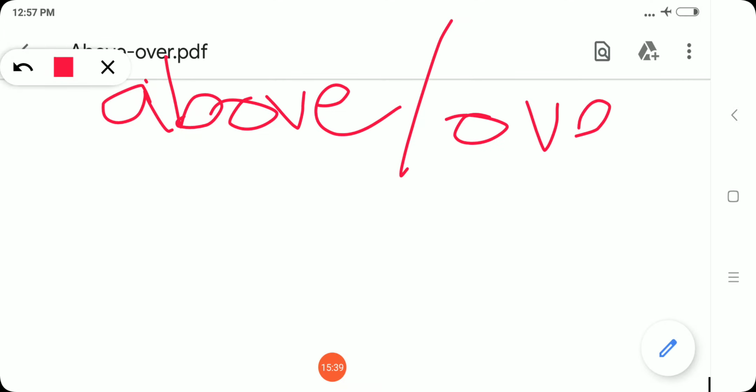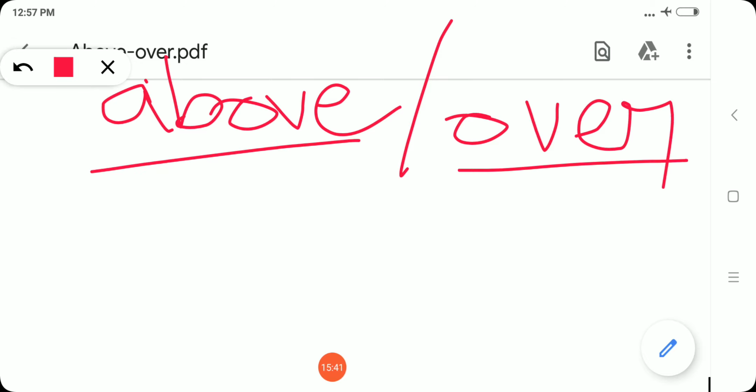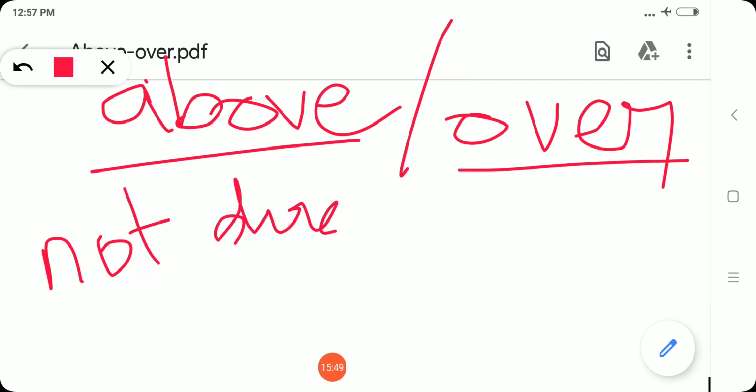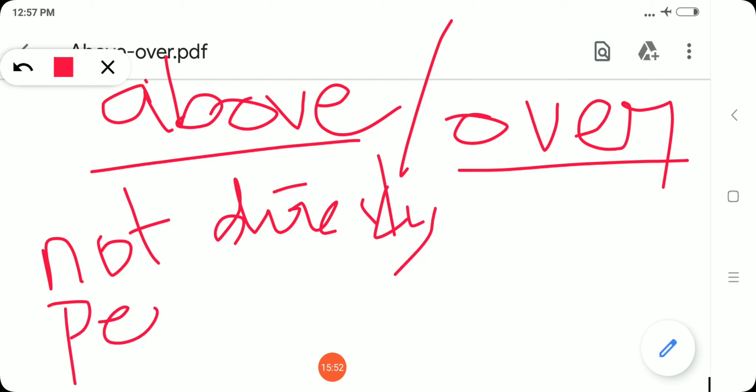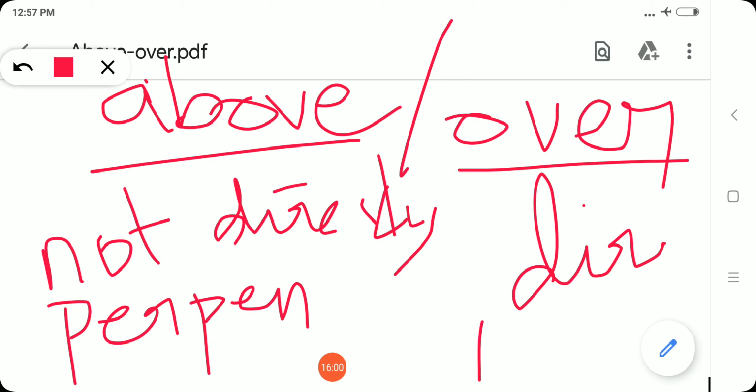Okay, so now what is the difference between above and over? Where we will be using above and where we will be using over. The main difference is, above will be used for indicating something which is not directly perpendicular to the thing which is in the lower position, whereas over will be used to mention the thing which is directly perpendicular to the thing that is in the lower position. So this is the major difference between above and over.